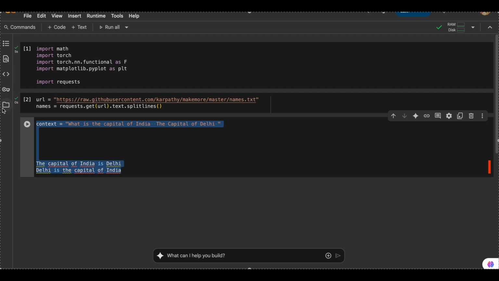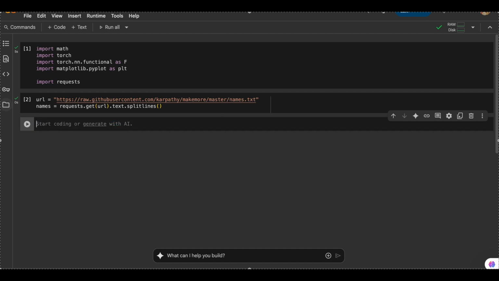So today, let's actually build a ChatGPT, but in a very small version, like a very mini ChatGPT thing.